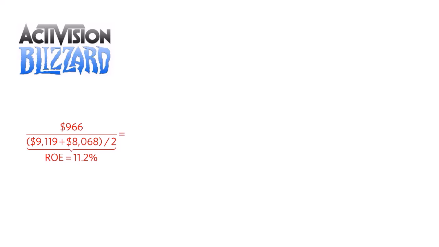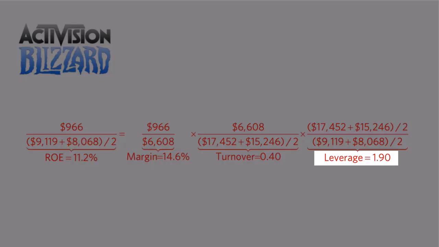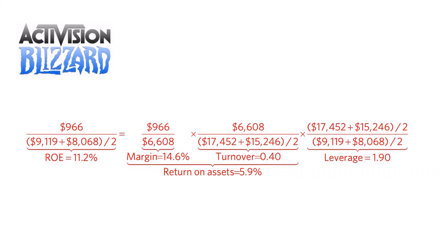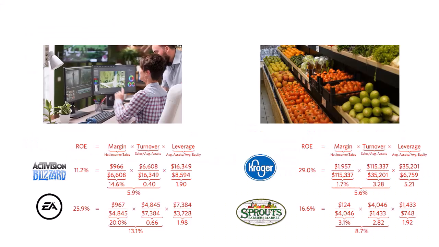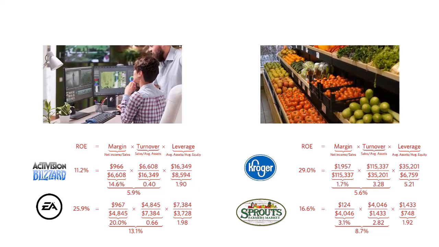For example, we can write Activision Blizzard's return on equity of 11.2% as the product of its 14.6% profit margin, its 0.4 turnover, and its 1.9 leverage. The way to read this is that for every dollar of equity, Activision Blizzard has $1.90 of assets due to the use of liabilities. Every dollar of assets generates 5.9 cents of profit, giving 11.2 cents of profit per dollar of equity. Now let's compare the example companies' return on equity through the lens of the DuPont decomposition.